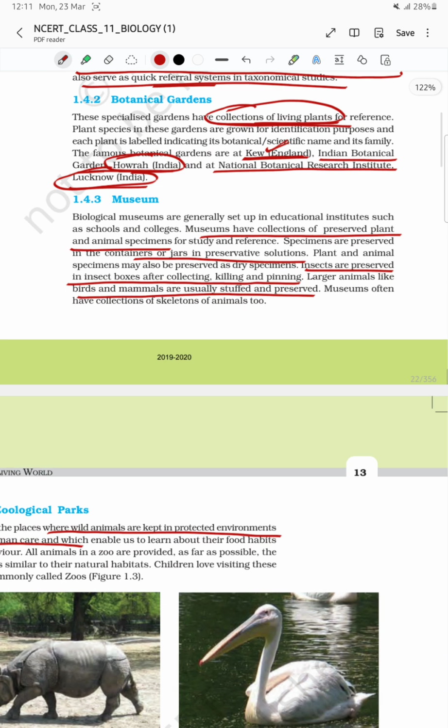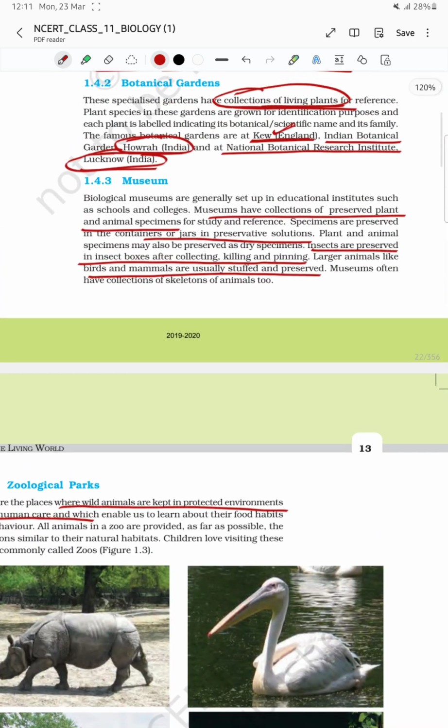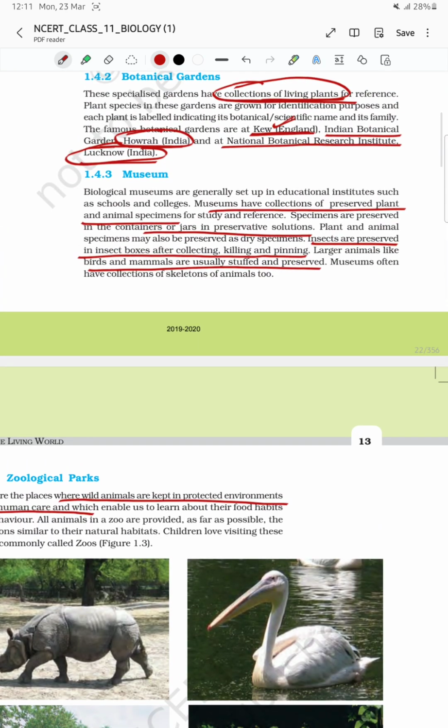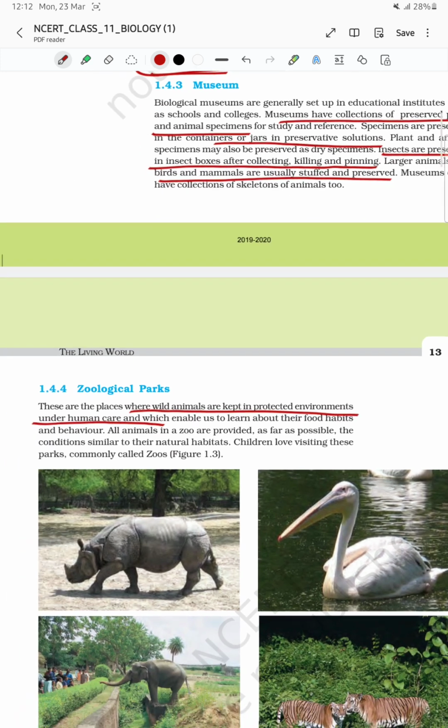Now museum again has a collection of preserved animal and plant species. They do not have live organisms. The specimen will be contained in a container or a jar which will have preservative solution to prevent desiccation. Insects we preserve in an insect box. The steps for this are collecting, killing and pinning. This can also be a question: what are the steps in collecting and preserving insects? So it is collecting, killing and pinning. And if they are birds or mammals which are larger, they will be stuffed and preserved.